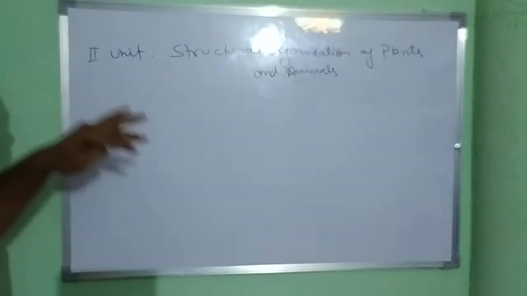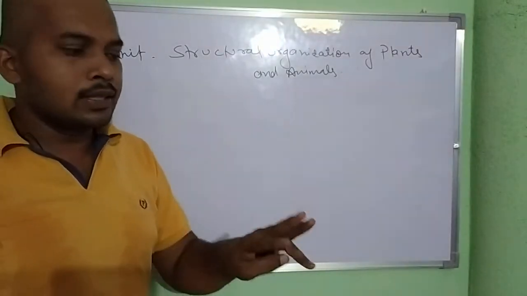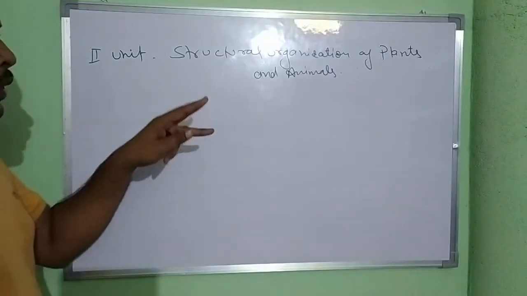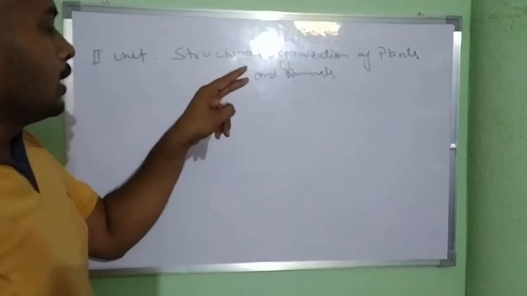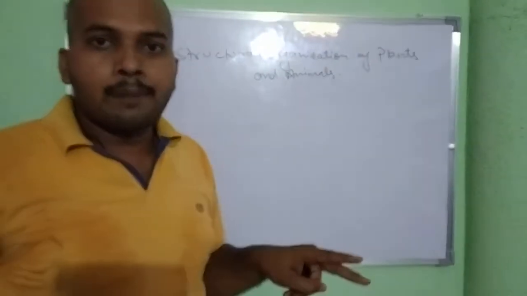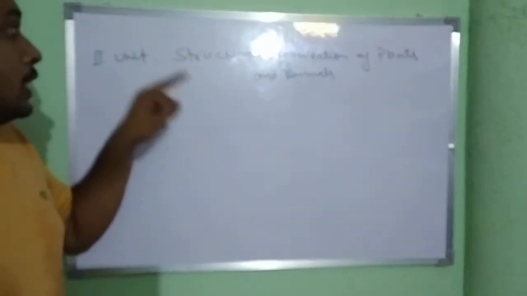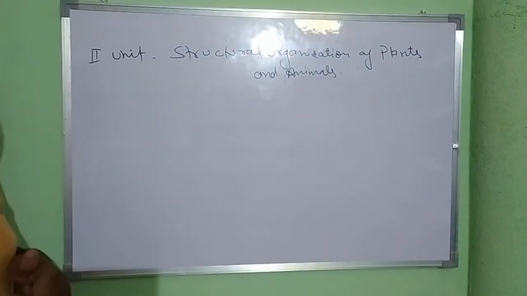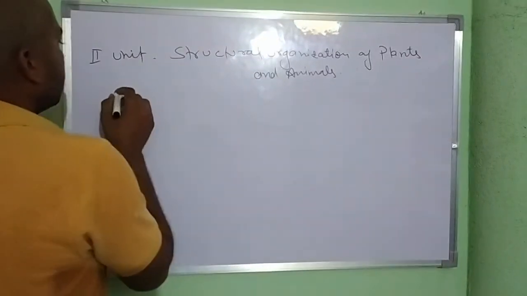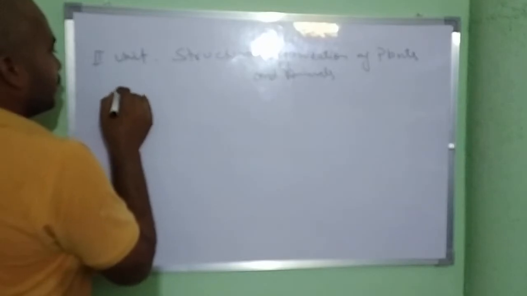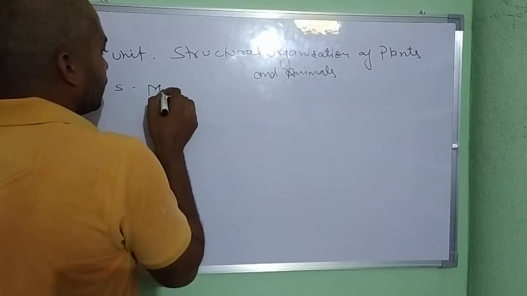So students, this unit contains 3 chapters. The first 2 chapters deal with the morphology and anatomy of plants, and the last chapter deals with the structural organization of animals.